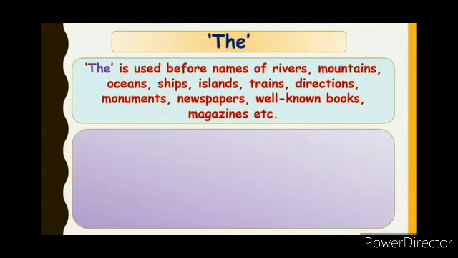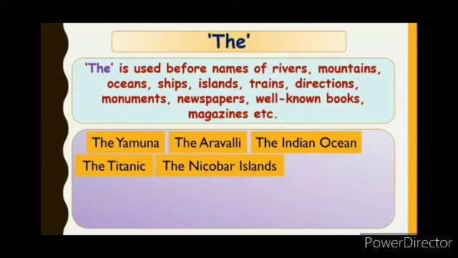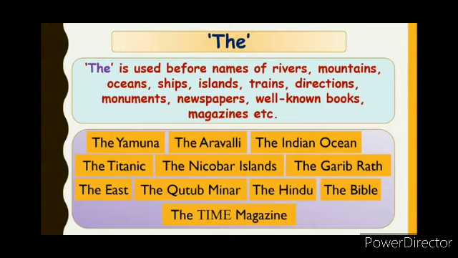Now, the is used before the names of rivers like the Yamuna, the Ganga, the Saraswati, mountains like the Aravali, the Nilgiri, oceans like the Indian Ocean, the Arabian Sea, the Bay of Bengal, ships like the Titanic, islands like the Nicobar Islands, the Andaman Islands, the Lakshadweep Islands, trains, the Garib Rath, the Shatabdi Express, the Rajdhani Express, directions, the east, the west, the north, the south, monuments, the Qutub Minar, the Taj Mahal, the Victoria Memorial, etc. Newspapers like the Times of India, the Hindu, well-known books like the Bible, the Quran, magazines like the Time magazine, the Children's World, the Outlook, etc.